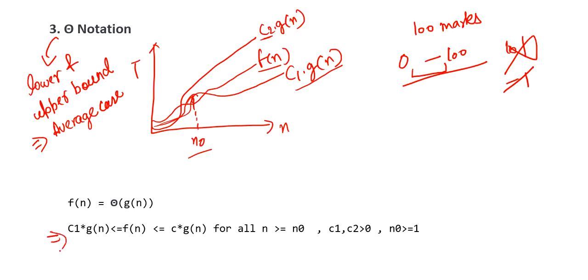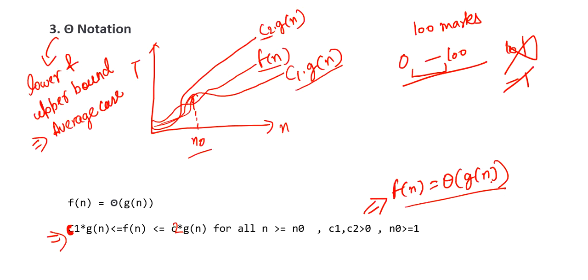This scenario can be represented as c1 into g of n less than or equal to f of n less than or equal to c2 into g of n, for all n greater than or equal to n0. Here c1, c2 should be greater than 0 and n0 should be greater than or equal to 1. Now in an abstract manner, it can be represented as f of n equal to theta g of n, right? So it generally covers the average case.